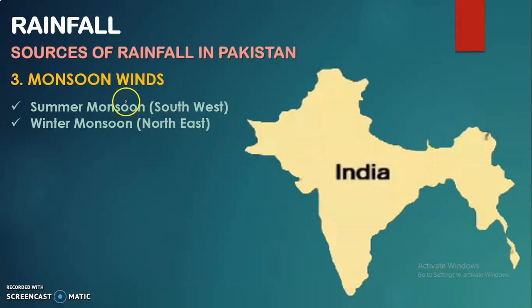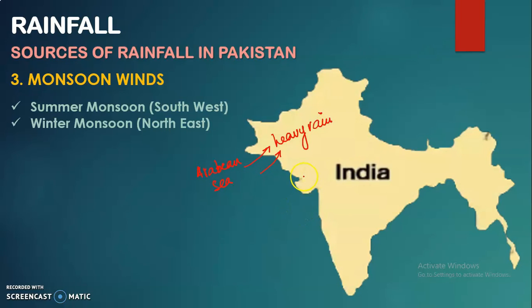Now when we have summer monsoons, and as I said, in summer the movement is from sea to land, so the movement would be from this area in the southwest towards the land area of Pakistan. And as we know that this is the Arabian Sea, the movement is from the sea to land, and this area would receive a heavy rainfall because the wind is mainly coming from the water body.